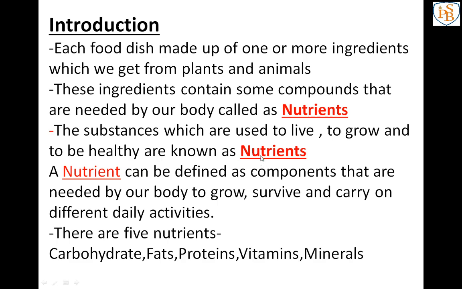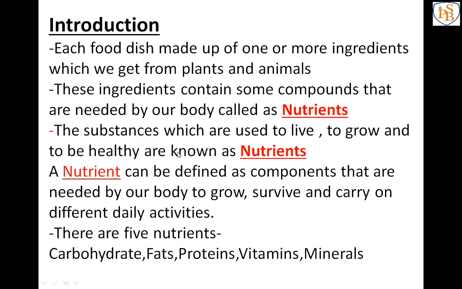Whatever energy we get from the food, we get because of these nutrients, and that's why we can do anything. Anything means, like, Spider-Man you cannot do, but at least running, walking, writing, those things you can do. We can do those things by the nutrients that we get from the food.